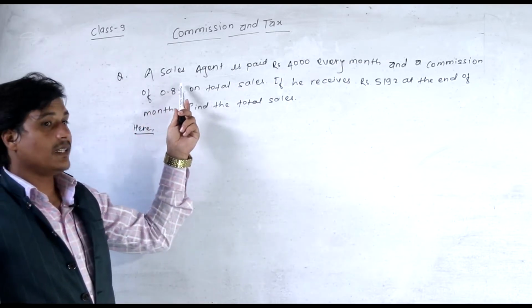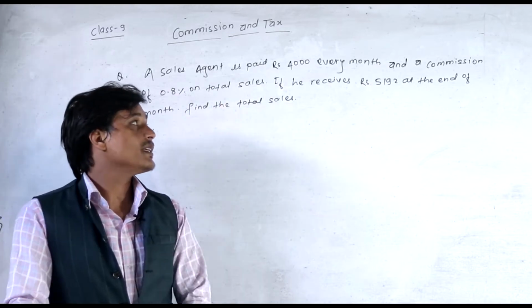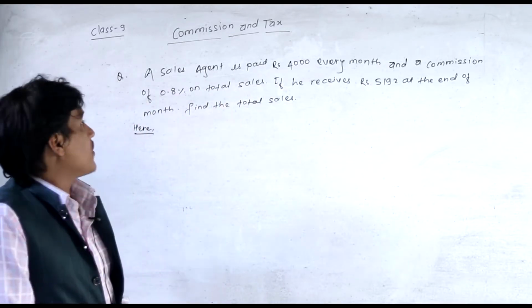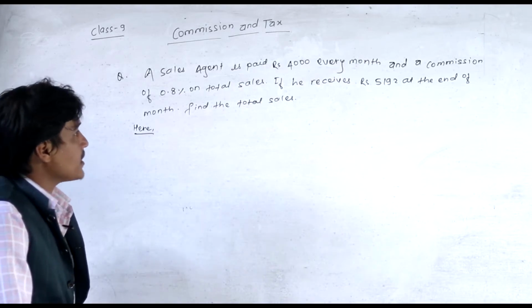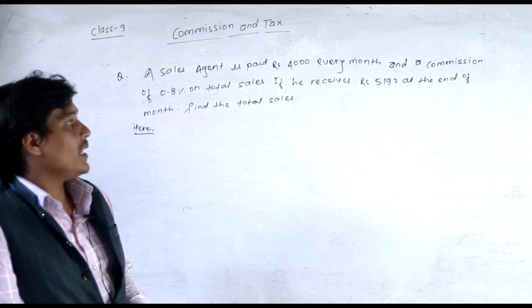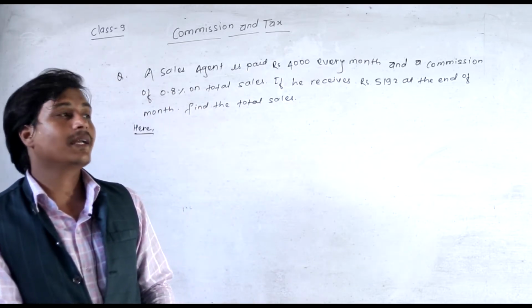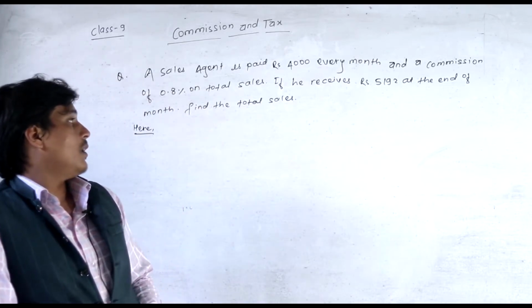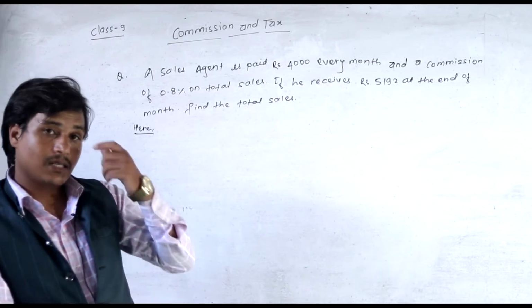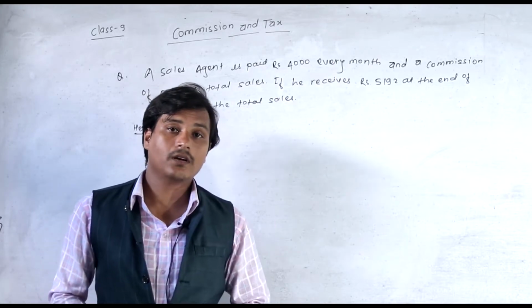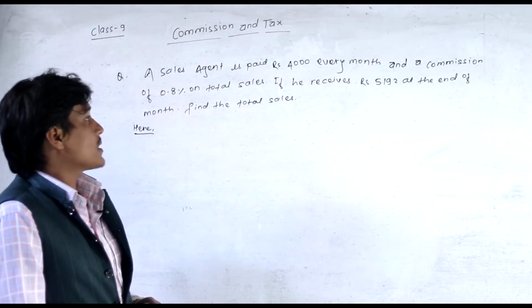A sales agent is paid Rs 4,000 every month and a commission of 0.8% on total sales. If he receives Rs 5,192 at the end of month, find the total sales. So try to understand the question.